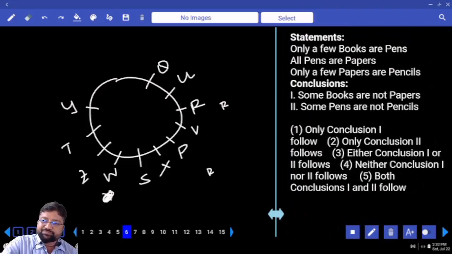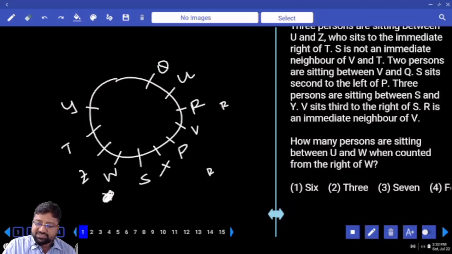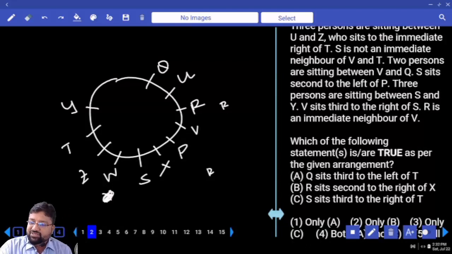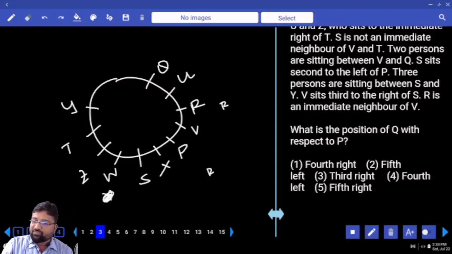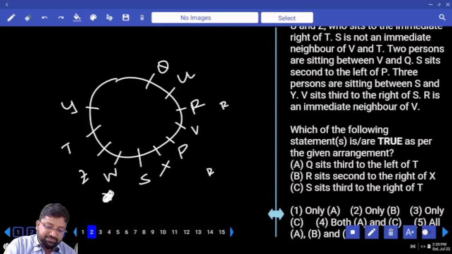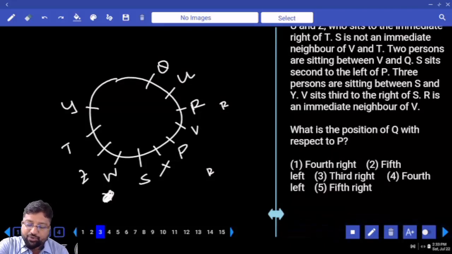Look at syllogisms. Sorry, we'll discuss the answers. How many persons are sitting between U and W when counted to the right of W? 5 persons. Which of the following statements is/are true as per the given arrangement? Q sits third to the left of T, second to the left. R sits second to the right of X. No. S sits third to the right of T. Yes. Only C. True annada, not true annada? True. Only C.